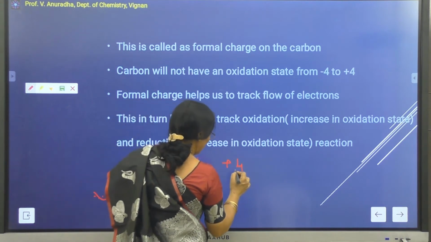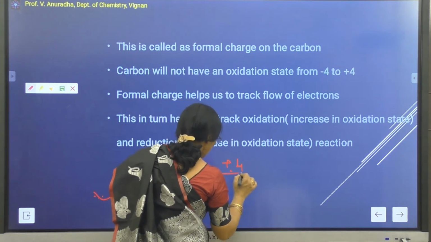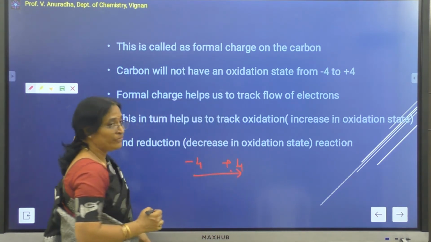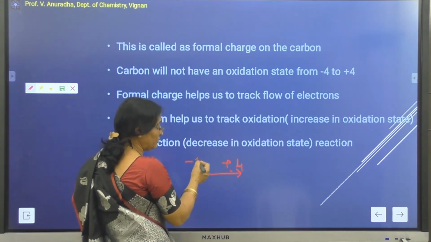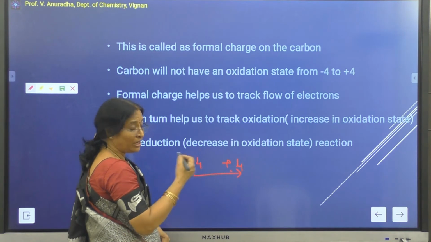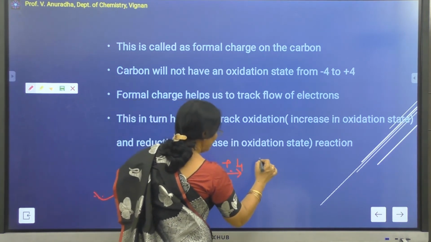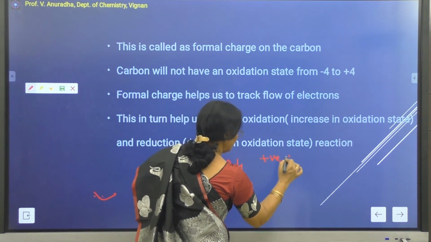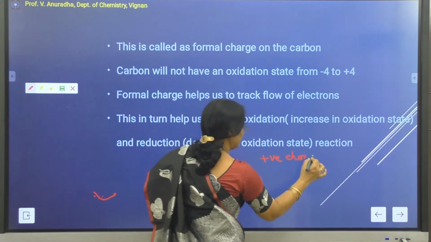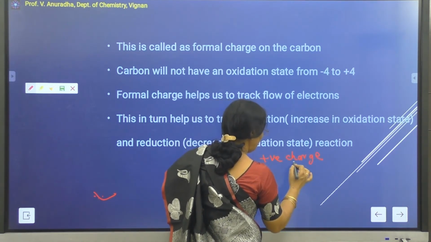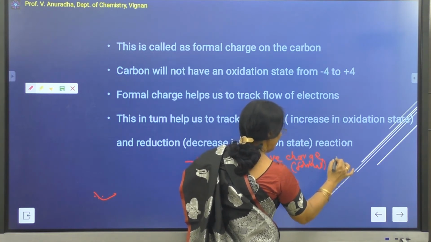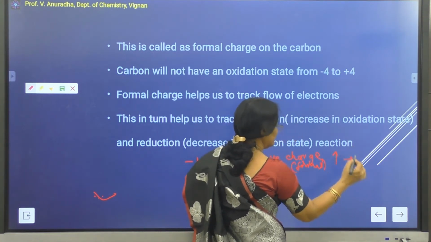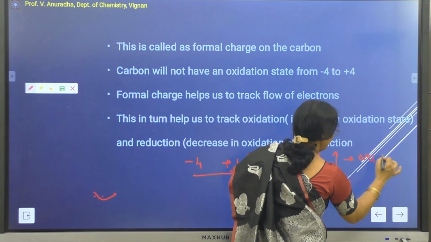Therefore, I can say that whenever it goes from minus 4 to plus 4, there is a losing of electrons. In other words, when the positive formal charge on the carbon is being increased, the carbon is said to be oxidized.